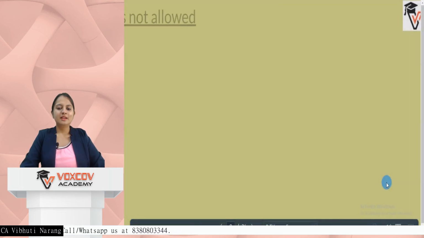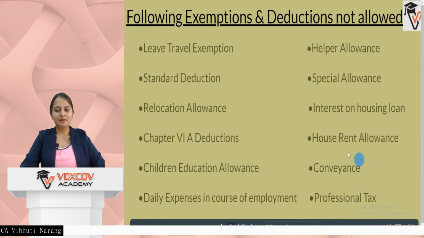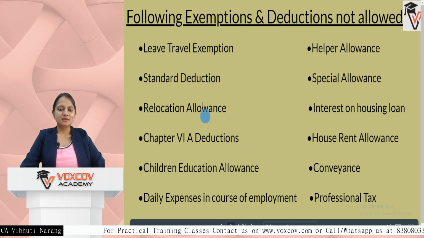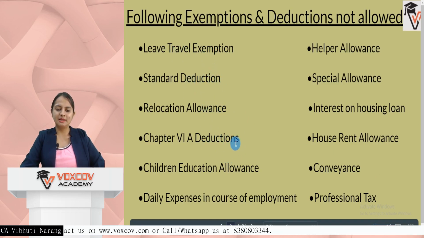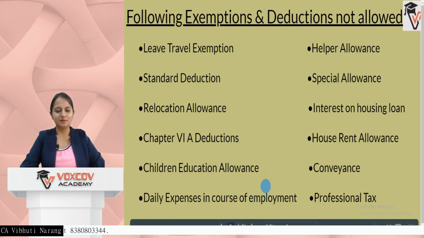Now, this new tax regime has come up with a very nice slab rate, but there are some exemptions or deductions which are not allowed in this regime. This is an inclusive list, as there are many other deductions and exemptions which are not allowed. Some important ones I have just presented over here.